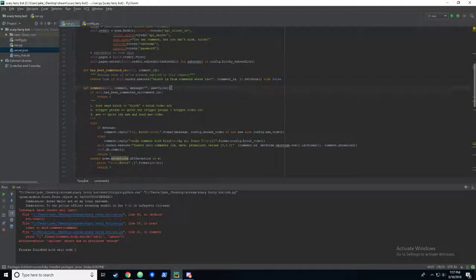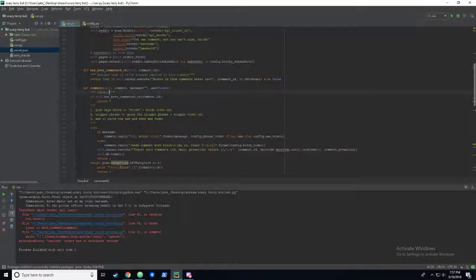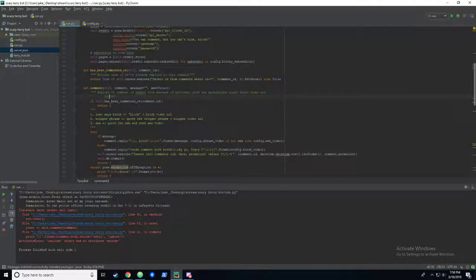So, what does this do? This checks to see if comment is in, actually, if comments on or replies, so many of the same words, replies to comment on Reddit with message if provided plus the appropriate Scary Terry URL, video URL, and then we'll say if comment has already been replied to, return 0.